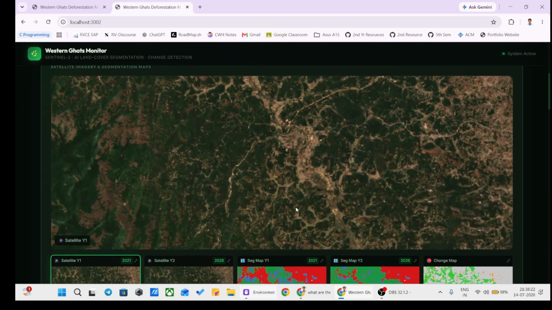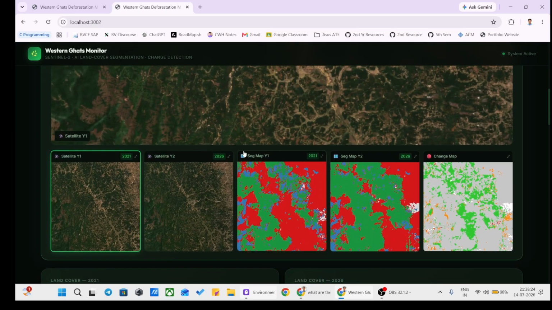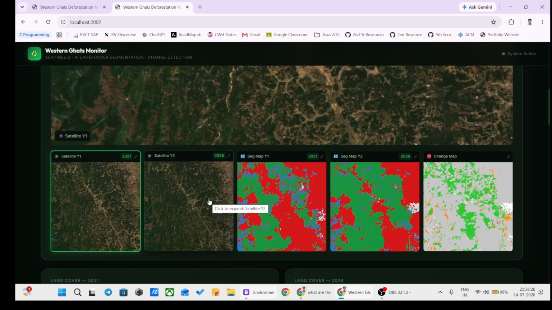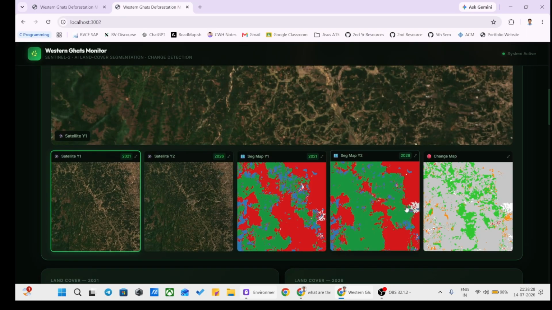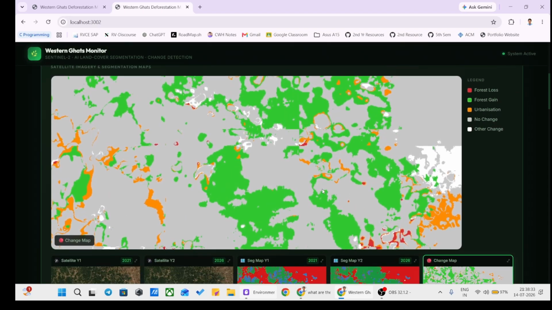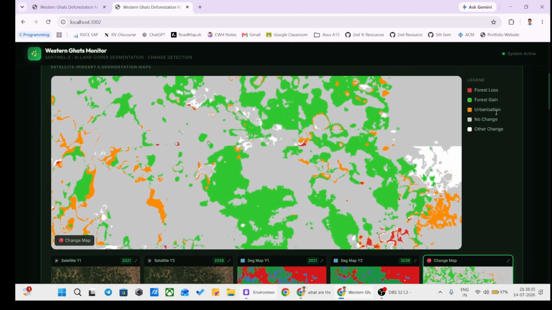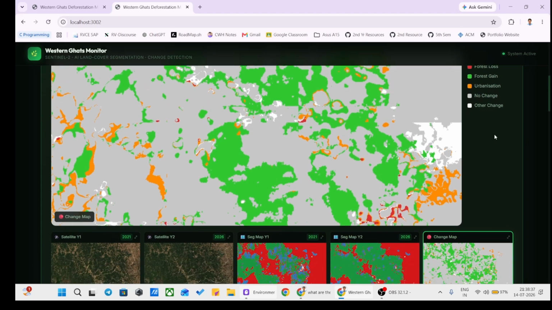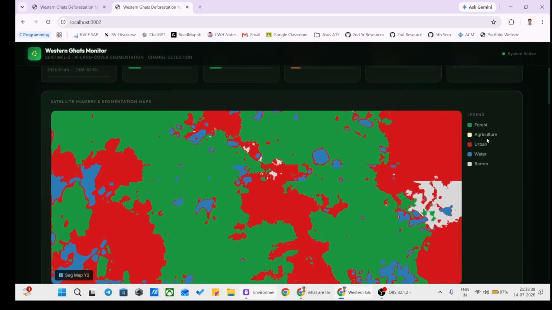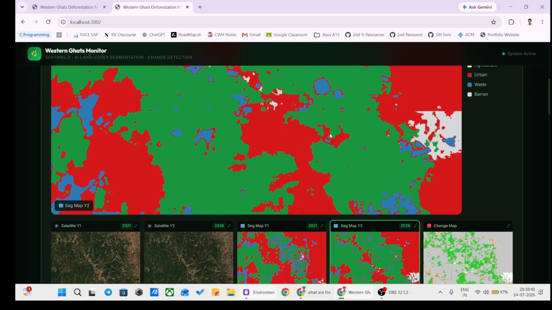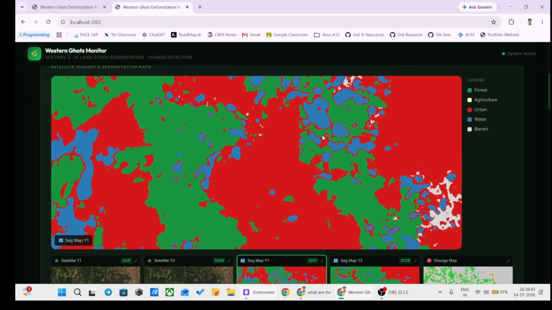Let's say I am taking the satellite imagery of 2021. This is the satellite imagery of 2026. Visually they look the same, but we are going to use the change map which my model has developed. You can see forest loss, forest gain, urbanization, no change, other changes. This is forest, agriculture, urban, water, barren. These are the 5 land classes that I have covered earlier.